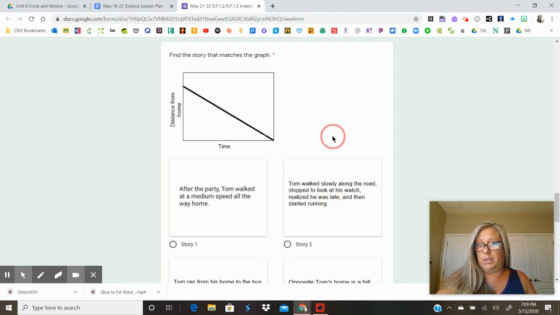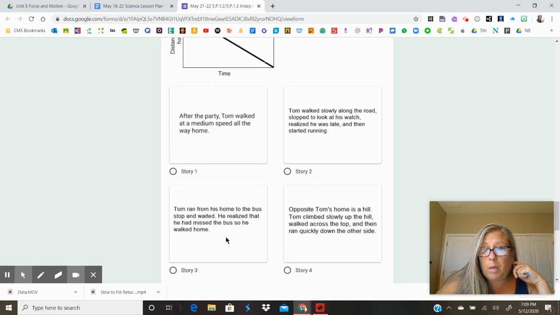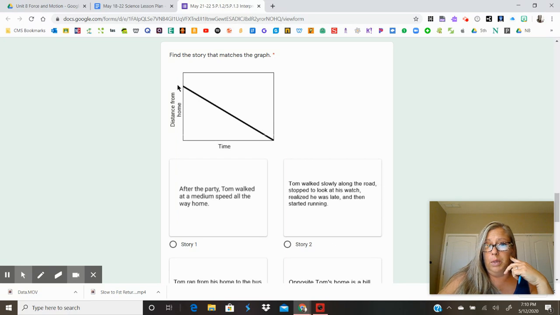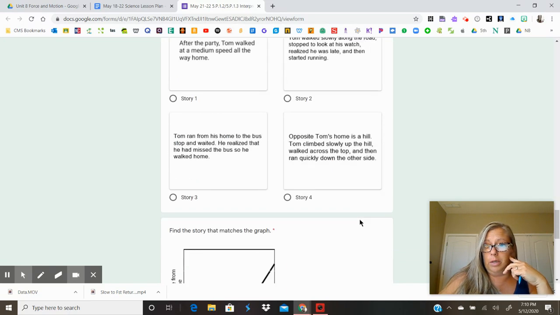This one says Tom walked slowly along the road, stopped to look at his watch, realized he was late, and then started running. So could that work? He walked slowly and then stopped. No, because if you had a stop, then that would mean that you had a horizontal line, right? A horizontal. Right, next one. Tom ran from his home to the bus stop and waited. He realized that he missed the bus, so he walked home. Oh, okay, that's not right because that's one we had before where it was like this, and then like that. Tom's home is on a hill. We can stop right there. So now I think we should know Tom was going at a medium speed, right? All the way back to the starting place.